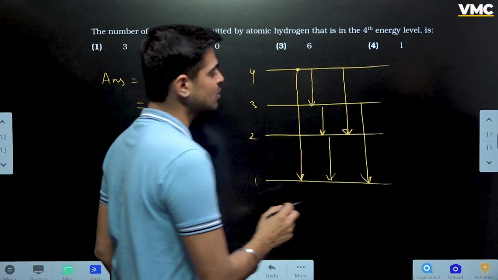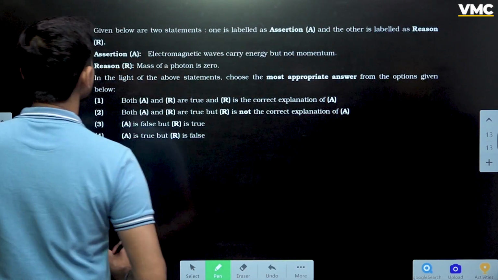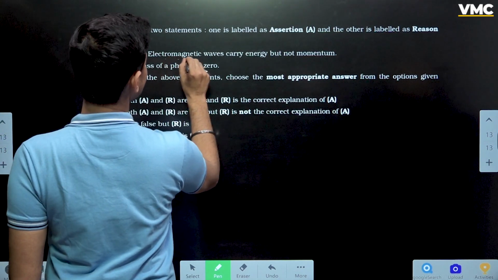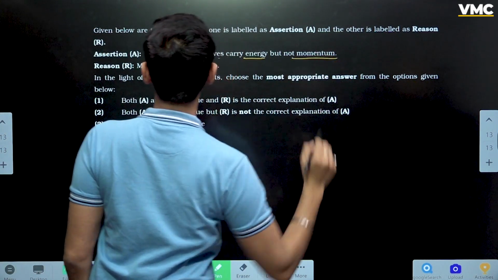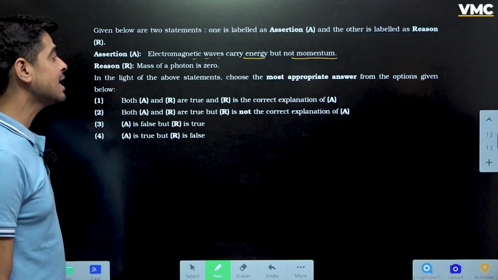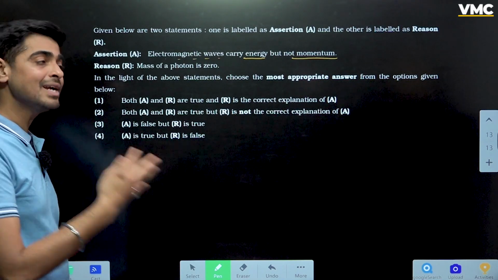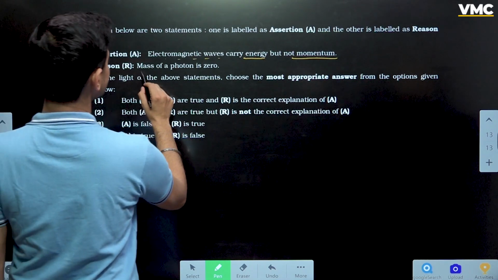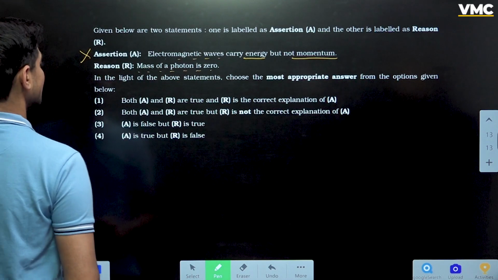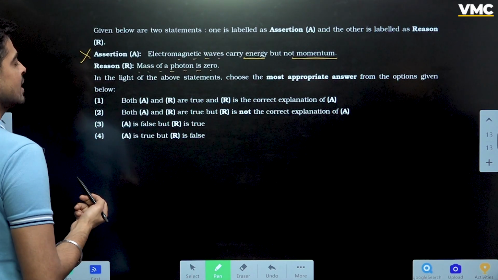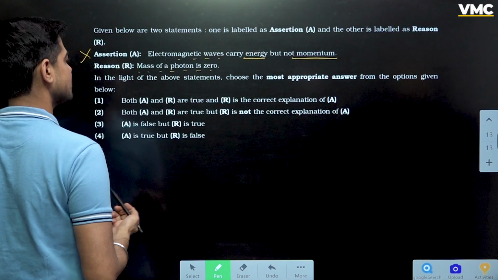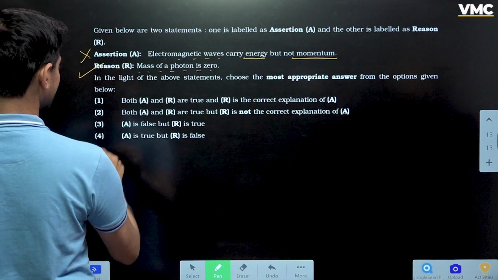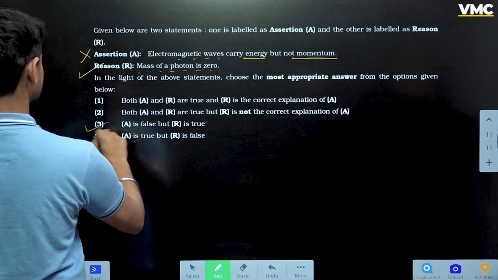All right, moving on to the next question. Assertion statement question is, assertion is electromagnetic waves carry energy but not momentum. बच्चों क्वेश्चन में कहा गया है कि इलेक्ट्रोमैग्नेटिक वेव्स में एनर्जी होती है बट कोई मोमेंटम नहीं होता. रॉन्ग स्टेटमेंट. मोमेंटम होता है. व्हाई नॉट? Mass of a photon is 0. Yes, that is true. If they are saying about the rest mass of a photon, so this is correct. So the correct answer is option number, which one? This one is false and this is true. Option number 3. All right.